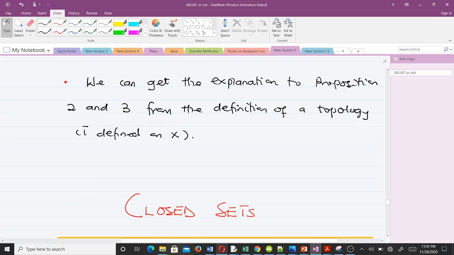So now let's move on to our second concept, that's closed sets. Here we are going to do some proofs, but don't worry, we will understand them.